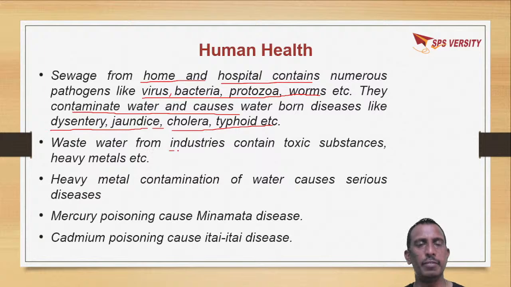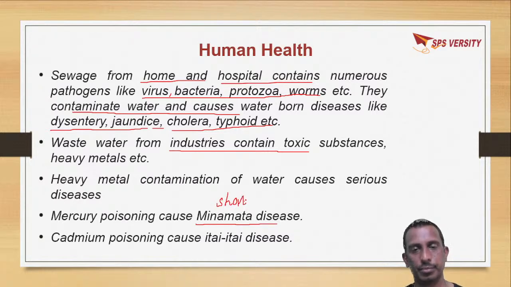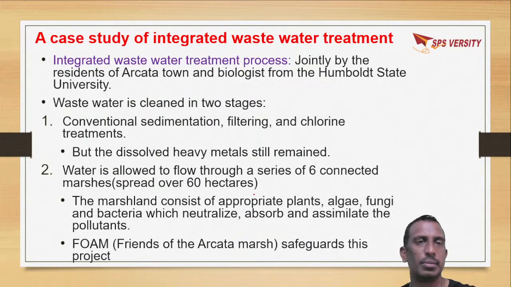And wastewater coming from industries has toxic substances like heavy metals, which cause many serious diseases. Like mercury poisoning causes Minamata disease. Minamata disease means the people who are suffering from it will be very short. Cadmium causes Itai-itai disease, which affects the kidneys. Cadmium, lead, mercury, these all cause severe diseases.